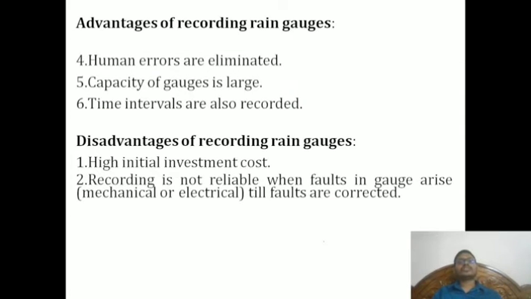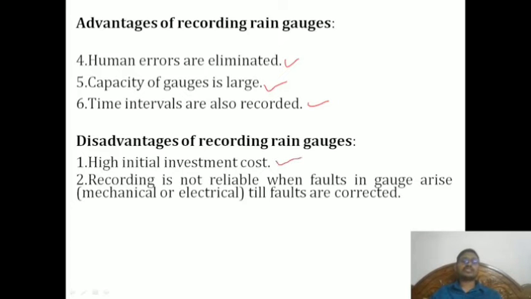So the advantages of recording rain gauges: human errors can be eliminated. One of the best things is that when we are taking the reading manually, we might make some kind of errors. The capacity of the gauge is large and time intervals are also recorded.